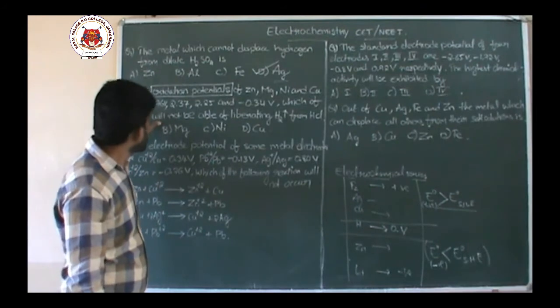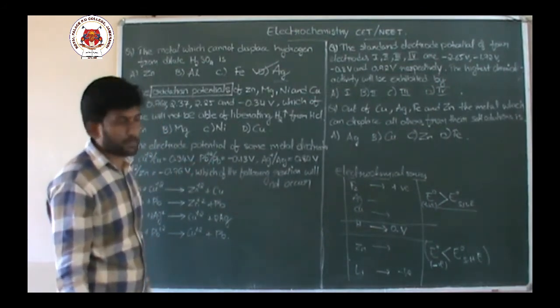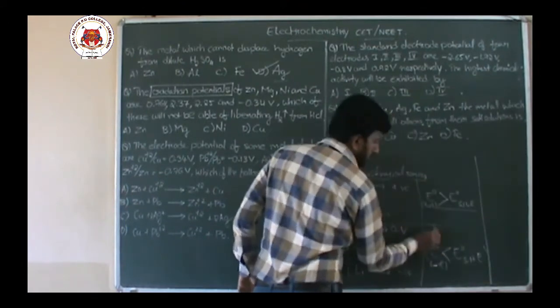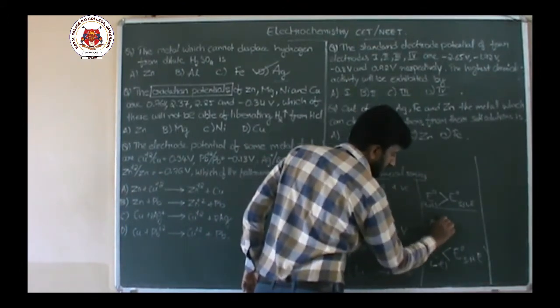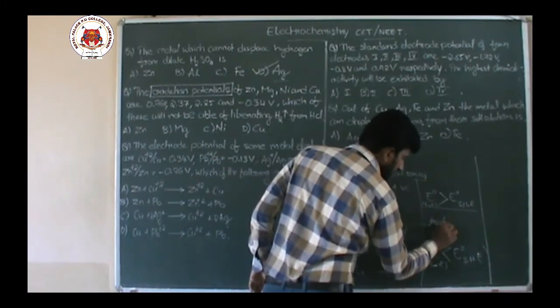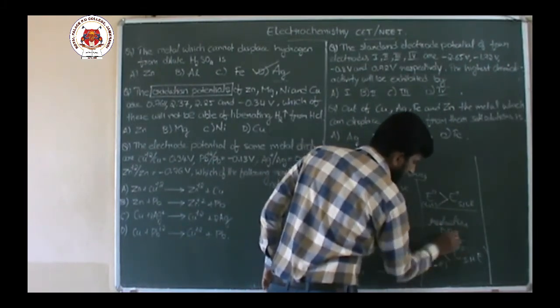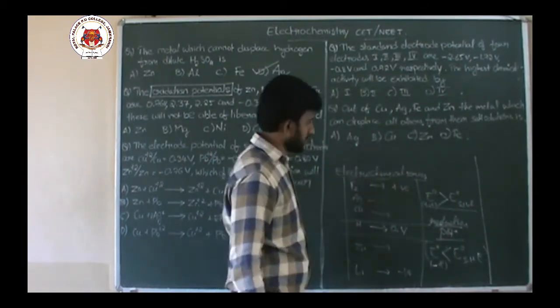With respect to that concept, we described it earlier with respect to reduction potentials or electrode potentials.